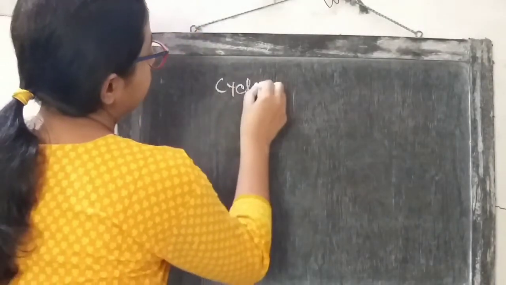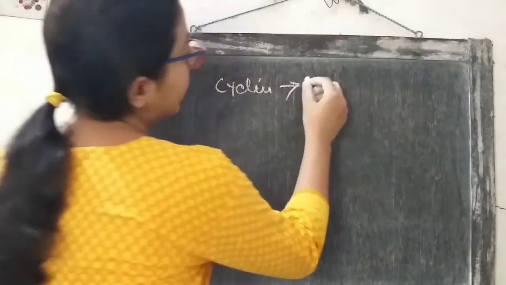So we have learnt about cyclin. Now, the cyclin molecule does not have a catalytic property of itself. That means cyclin is catalytically inactive.